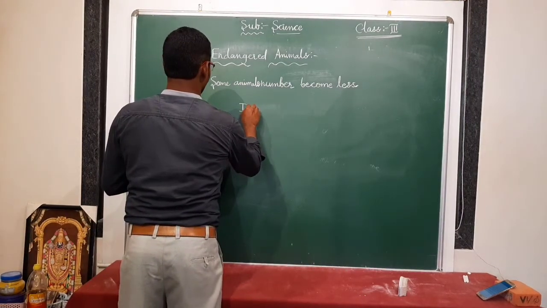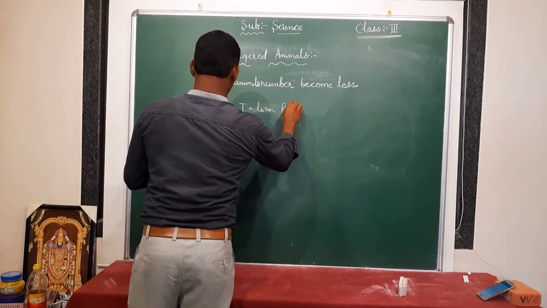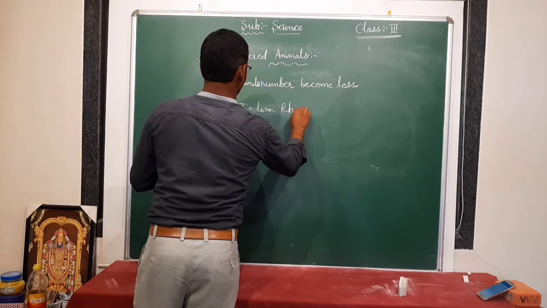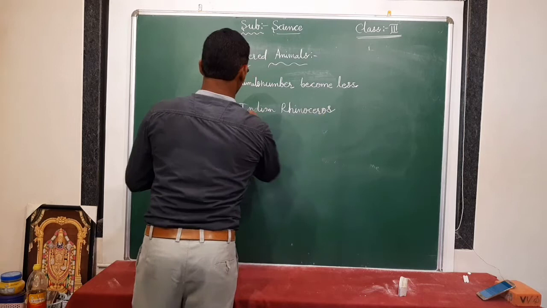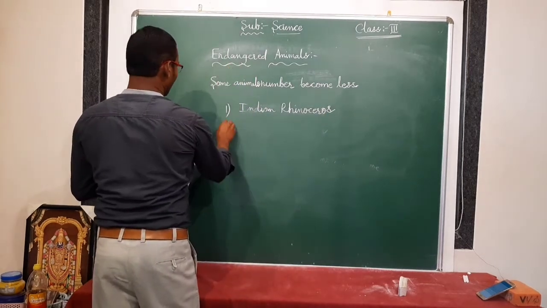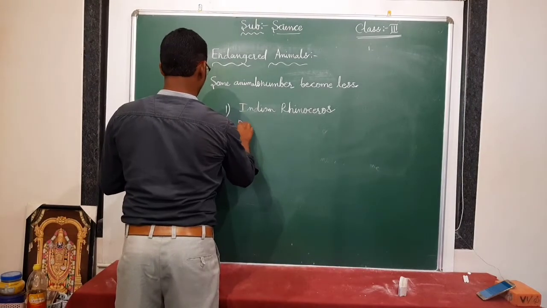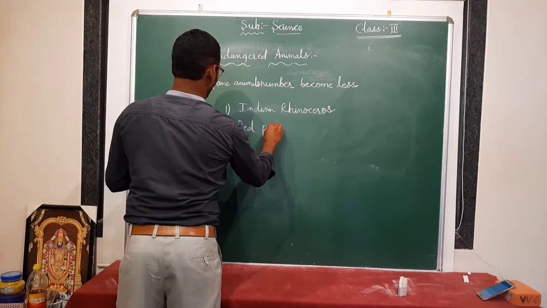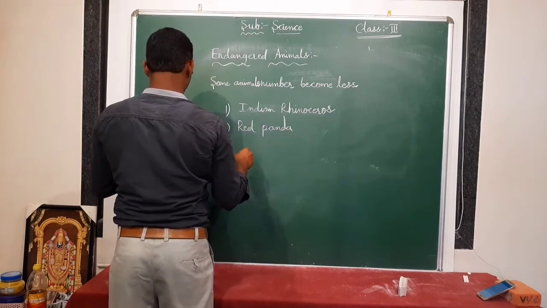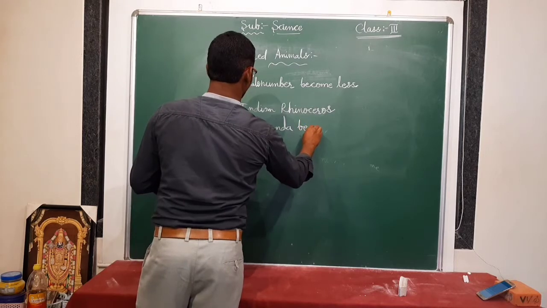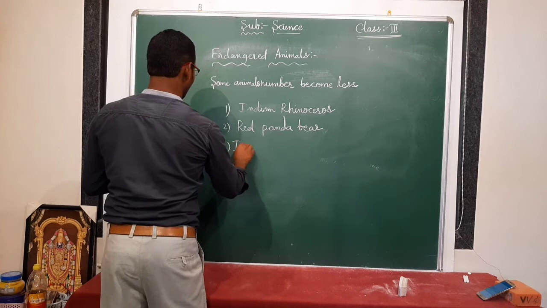Examples of some endangered animals: the Indian rhinoceros. This is one of the endangered animals. Second one is the red panda. Then the Indian bison is the third one.